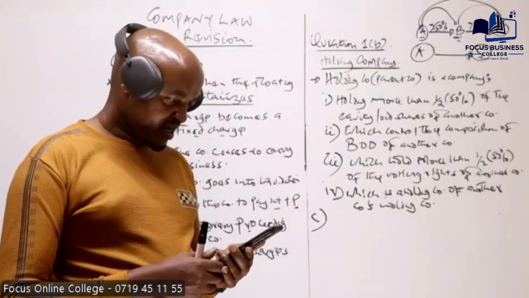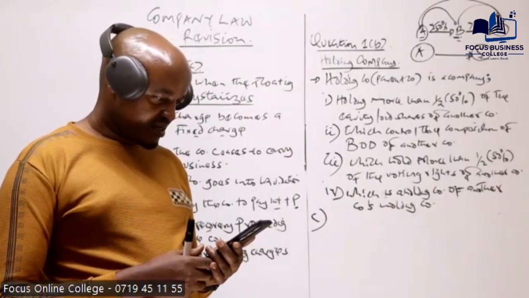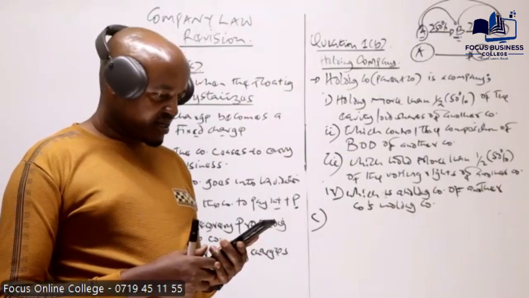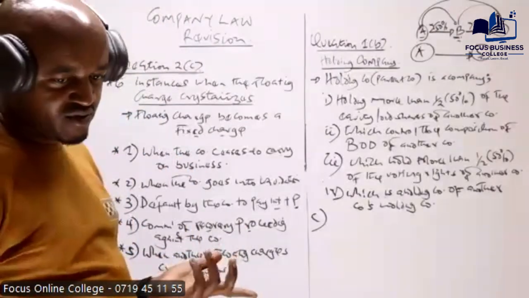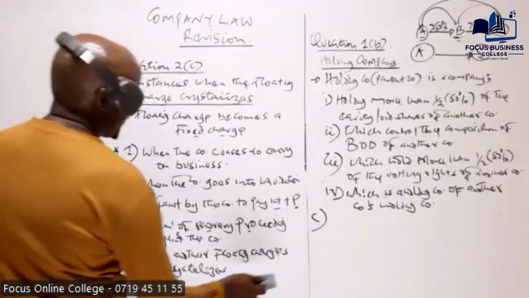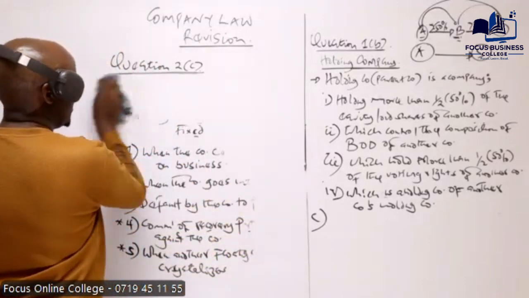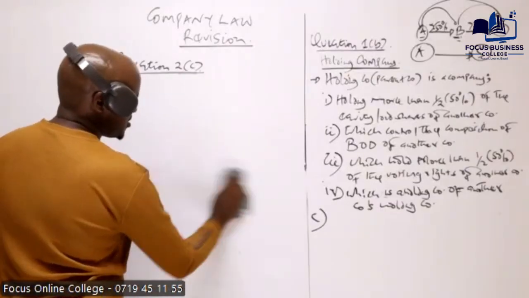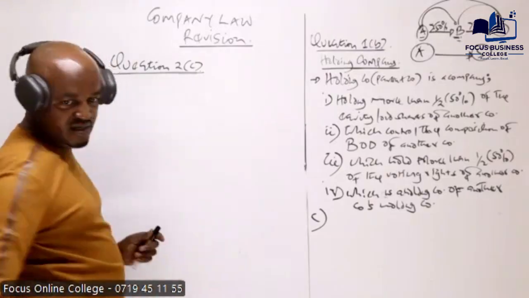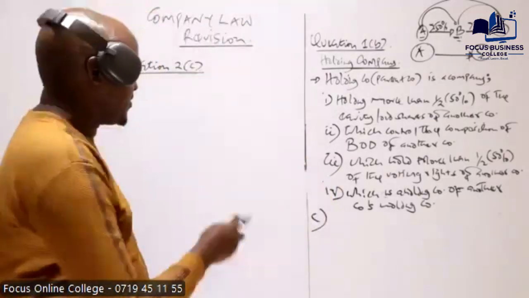So then part C, we are to differentiate between a registered company and a cooperative society. So the question here was asking about the differences between a registered company and a cooperative society.